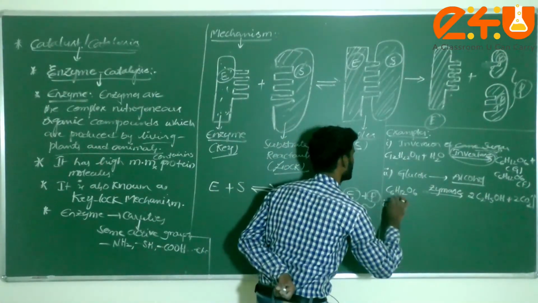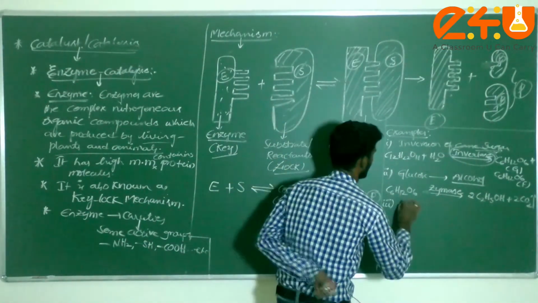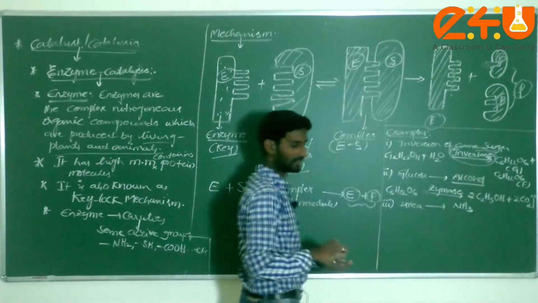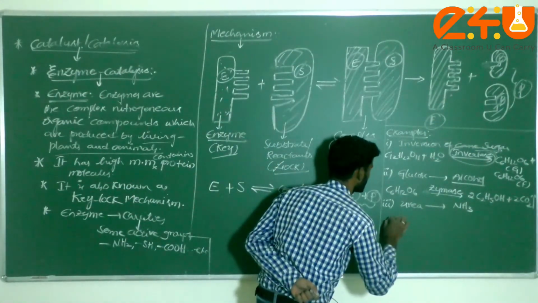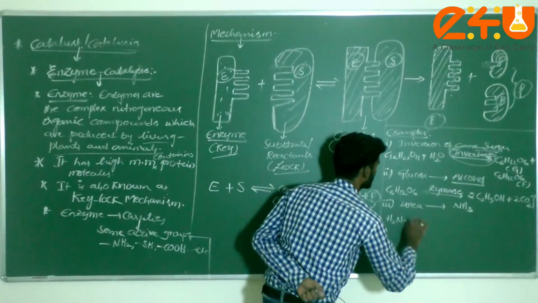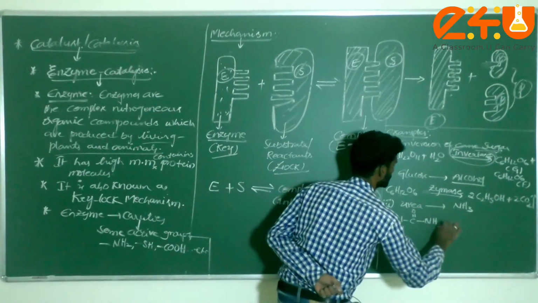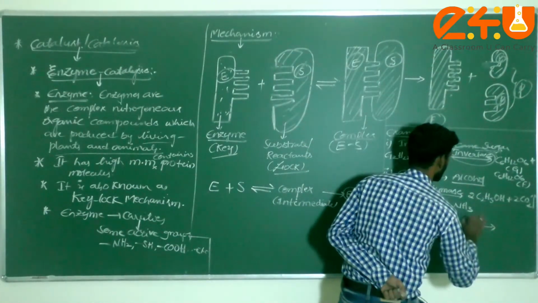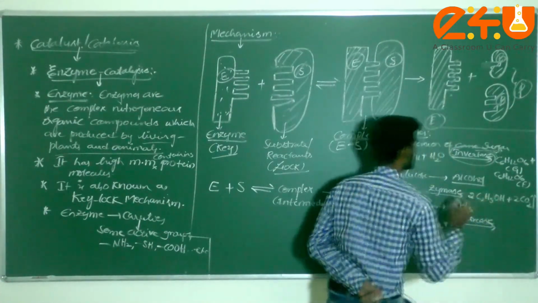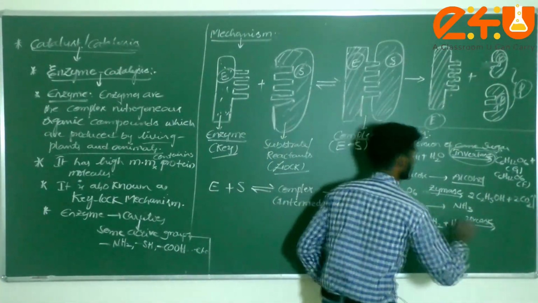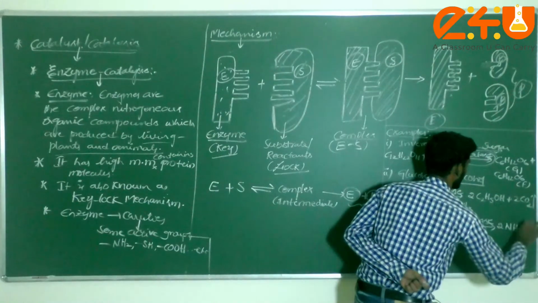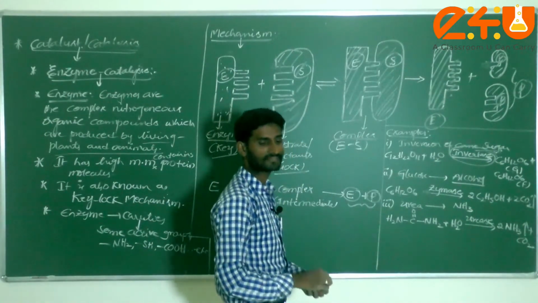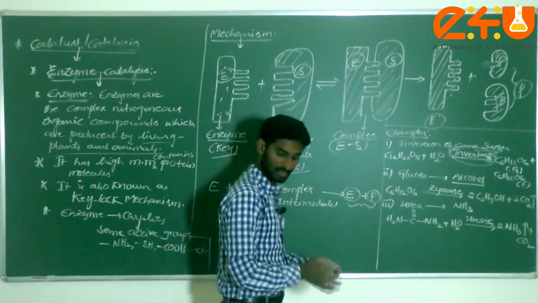Next, urea to ammonia. What enzyme are you using? Urea formula, dear students, is H2N C double bond O and NH2. What I am doing here is reacting it with water, hydrolysis. You can take it here, urease. Urease is the enzyme in this reaction to convert urea into ammonia plus carbon dioxide. This is the example for, dear students, conversion of urea into ammonia.